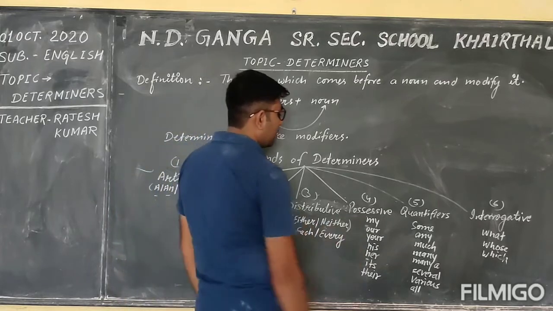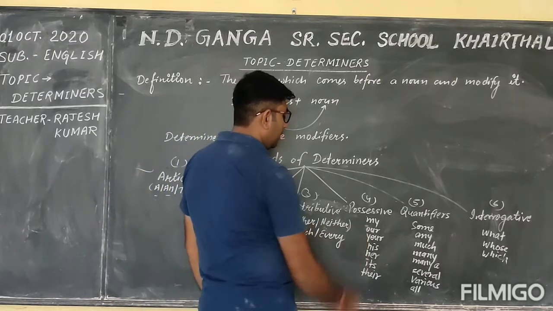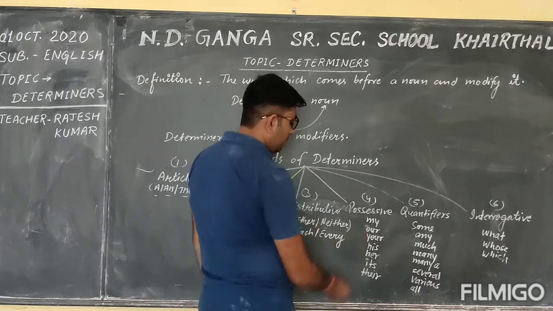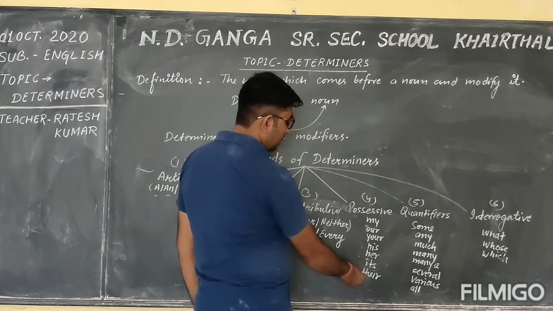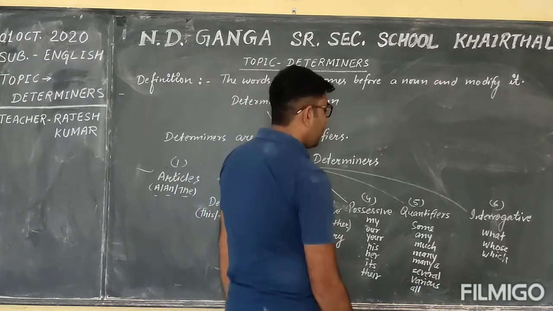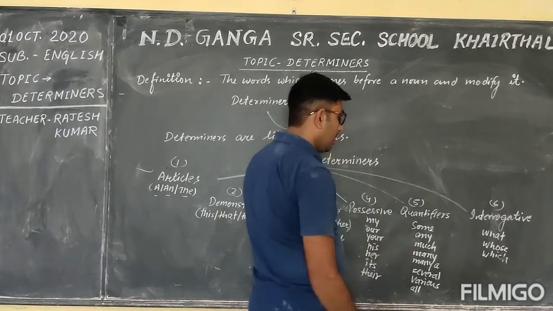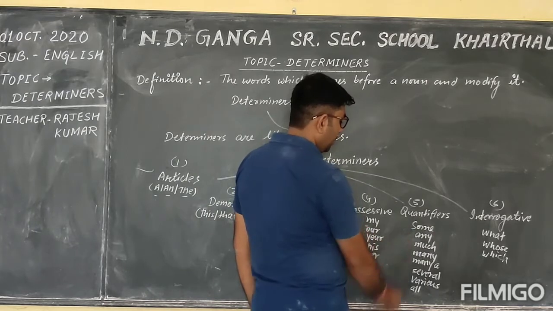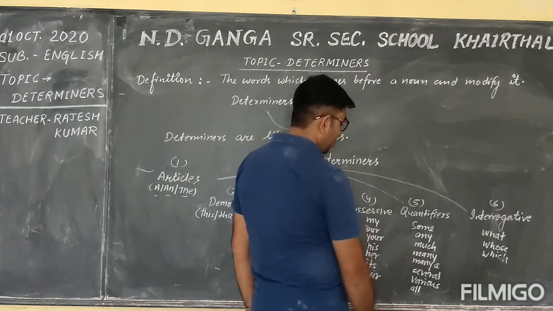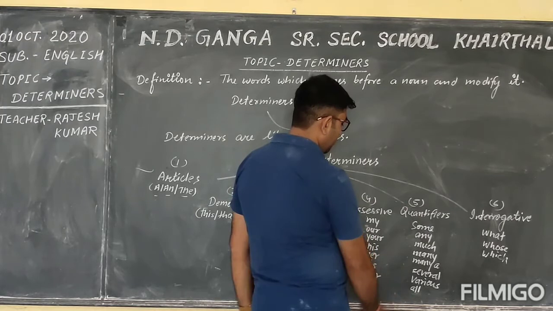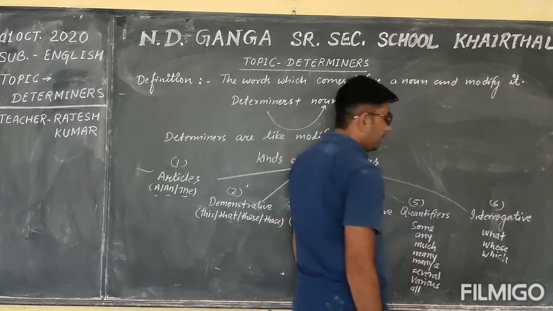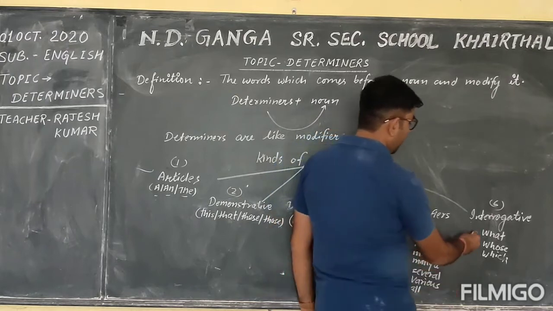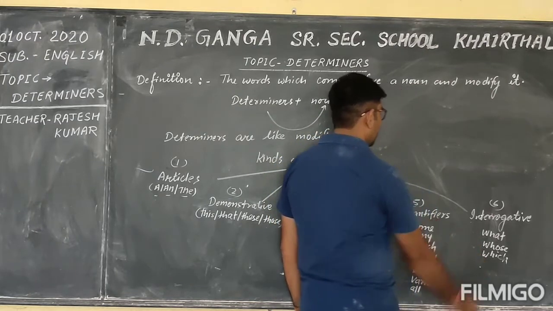In the possessive section, these are my, our, your, his, her, its, and their. In the quantifiers, these are some, any, much, many, several, various, all. In the interrogative section, the determiners are what, whose, and which.